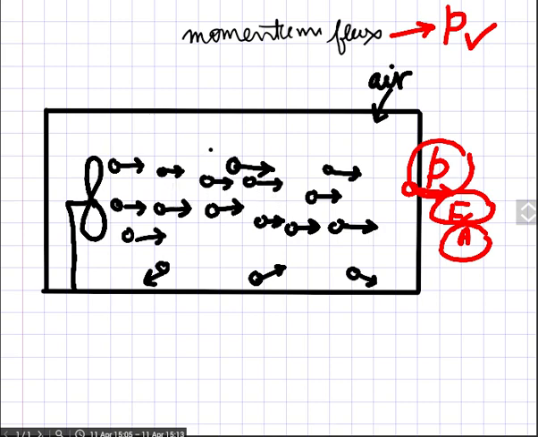So here is how the viscous stress comes into the picture. For this, I am again drawing a box here. Inside this box, we are interested in what kind of momentum enters.